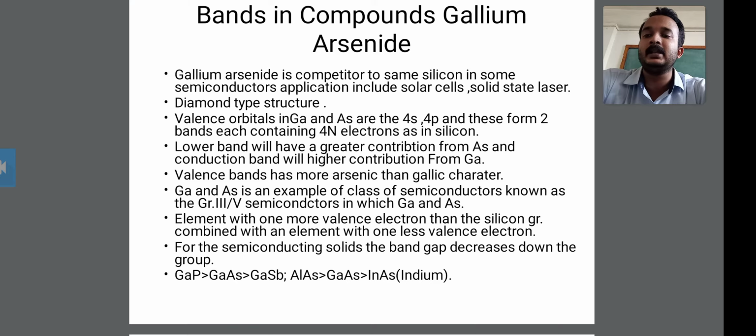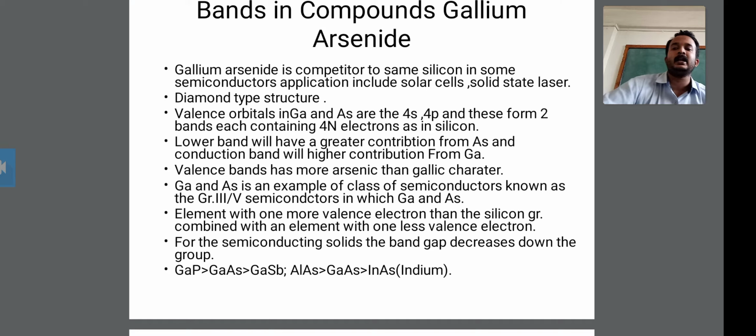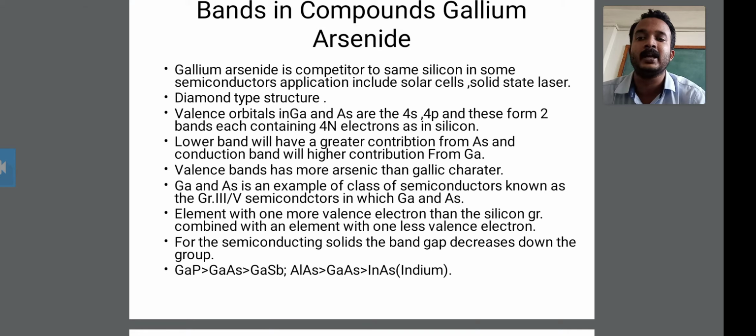Then, gallium arsenide is an example of a class of semiconductor known as the group III-V semiconductor, in which gallium and arsenic are present. Gallium arsenide is an example of this class of semiconductor.